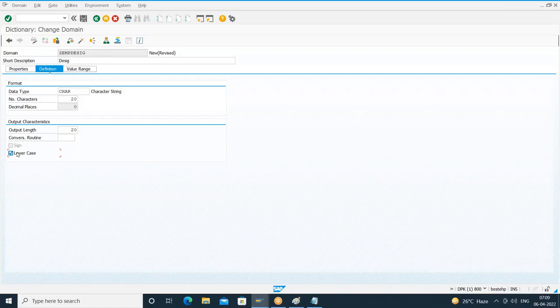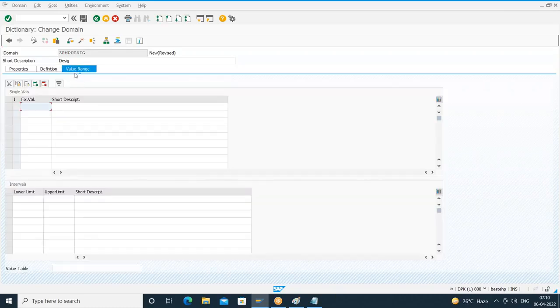Okay, right. And my other requirement is I want to restrict the user to enter only one of three designations. The designation should be either employee, manager, or supervisor. If I enter other than those three, it should not allow. So how do you restrict that? At the domain level only, we have the value range tab. In the value range tab, I can give the fixed values.